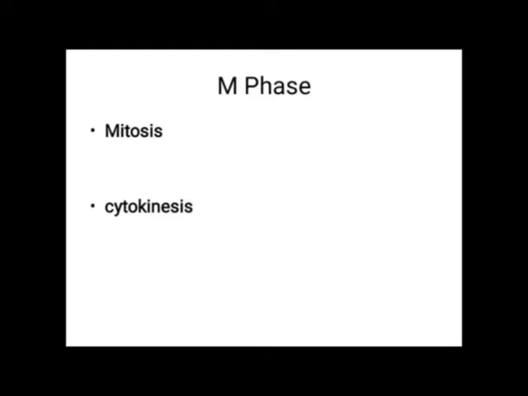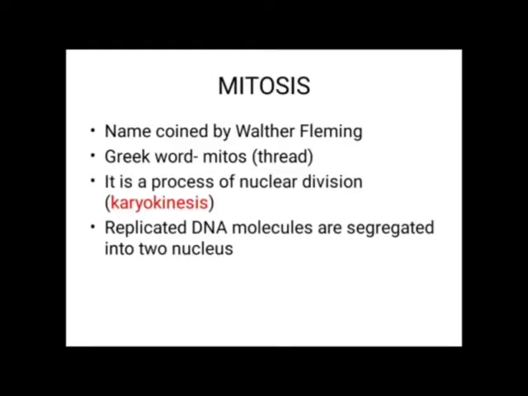Then let us study about mitosis. Cytokinesis is the division of cytoplasm. Next, some history regarding mitosis: the name was first coined by Walter Fleming.